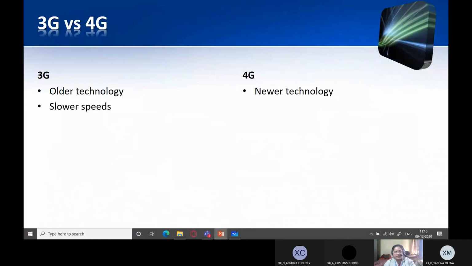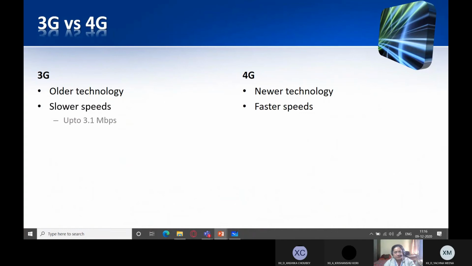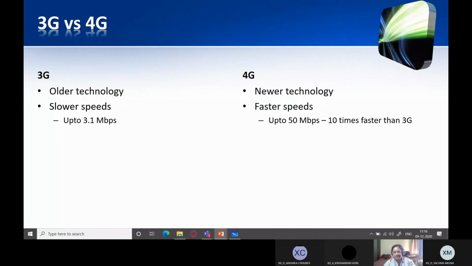So slower speeds in 3G but faster speeds in 4G. In 3G the speeds are up to 3.1 Mbps. In 4G it is up to 50 Mbps, which is the theoretical speed. Actual speed might be much less. So it is not quite 10 times faster, but still it is much faster than 3G. Why? Because in 3G, if you want to watch any YouTube video, even in 144 pixels, it takes a lot of time, whereas it doesn't take a lot of time in 4G.